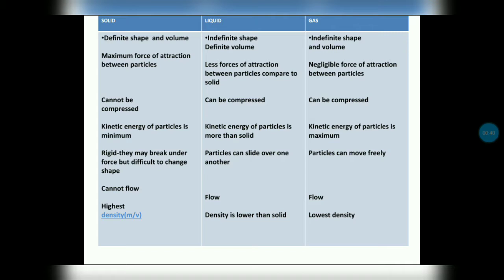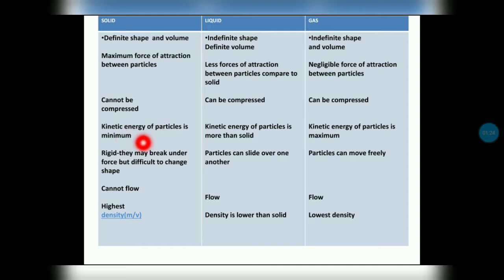Next we are going to learn about differences between solid, liquid, and gas. Solids have definite shape and volume, but liquids have definite volume but not a definite shape. Gases have neither definite shape nor volume. Maximum force of attraction between the particles is present inside solids, and liquids have less force of attraction compared to solids. In gases, there is negligible force of attraction between the particles, because in gases particles are far apart. Solids we can't compress, but liquids and gases we can compress.